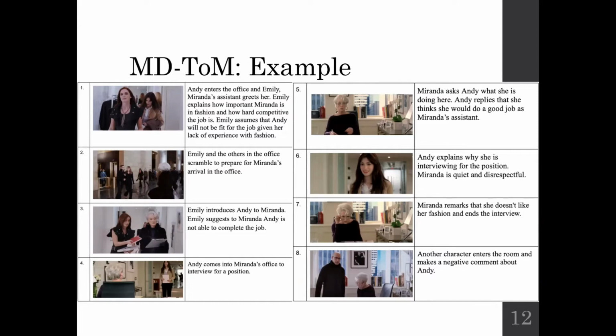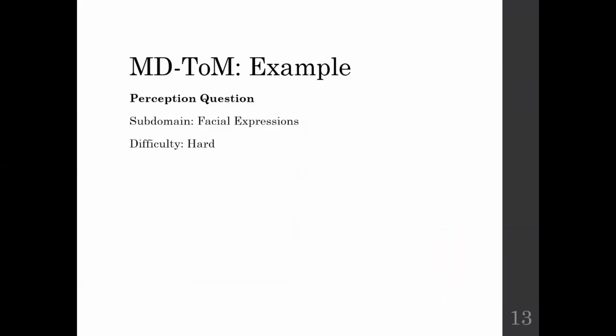But Emily thinks that Andy is not a good candidate for the job. So on the right hand side, you can see that when Andy explains why she is here for the job, Miranda remarks that she doesn't like the fashion of Andy, and Miranda also thinks that Andy might not be a good fit for the job. So here I'll go to the next slide.